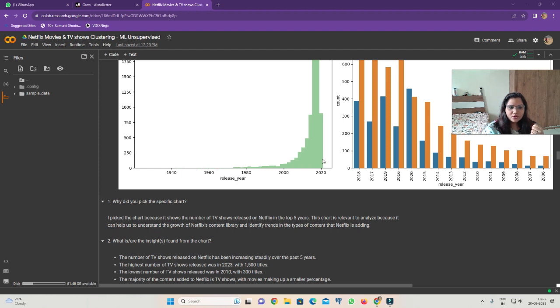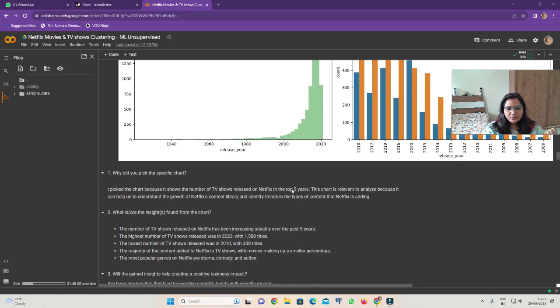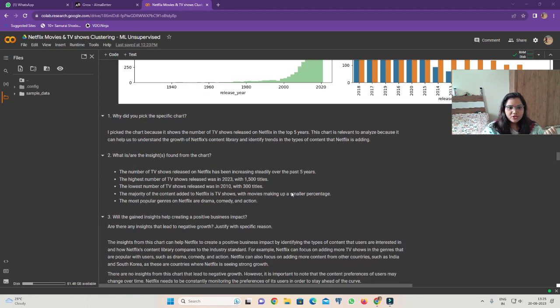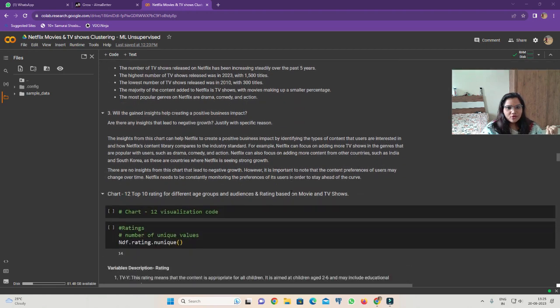Then the lowest number of TV shows released was in 2010 with 300 titles. It was obvious there was no more because there were fewer subscribers than nowadays. The majority of the content added to Netflix is TV shows, with movies making up a smaller percentage. The most popular genres on Netflix are drama, comedy, and action.